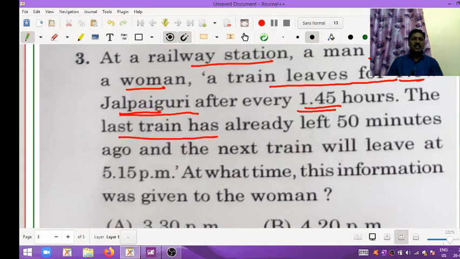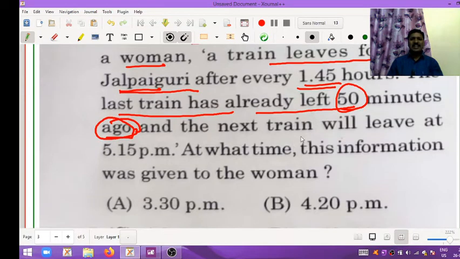The last train has already left 50 minutes ago. Ago is very important. And the next train will leave at 5:15 p.m. At what time was this information given to the woman?